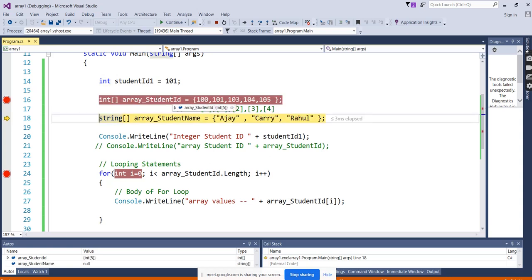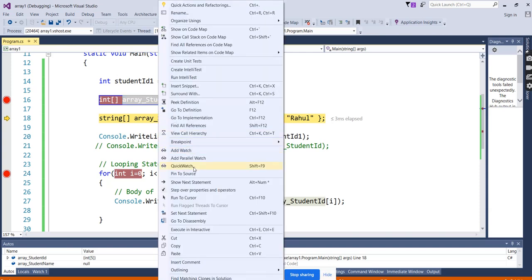Okay, here you can see the array is created. How many values did it store? Just click on this arrow mark, you can see it contains 5 values, right? Or else select this variable, the object of the array, double click, right click, Quick Watch, Shift F9. The shortcut is also given.